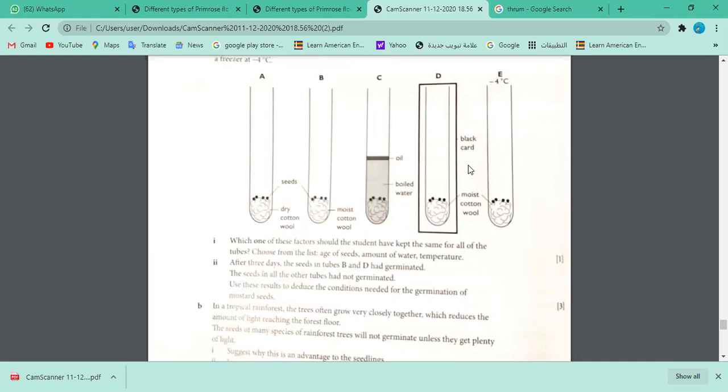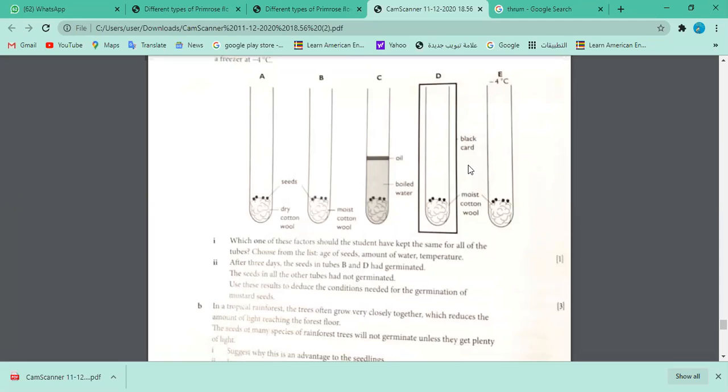For germination, as I mentioned, you could use your common sense: when we are planting seeds, we are putting them in soil, right? It is covered with dust, with earth, with clay or sand. It's covered, right? It's inside the ground, not on the upper surface. So what does it mean? That sunlight is not necessary at that time.